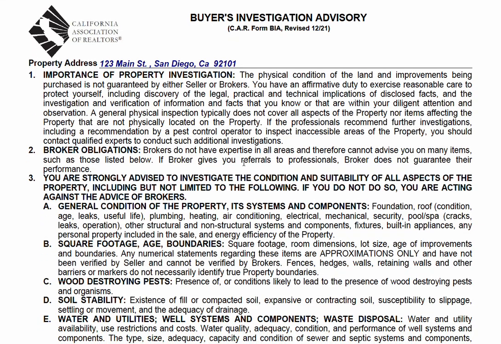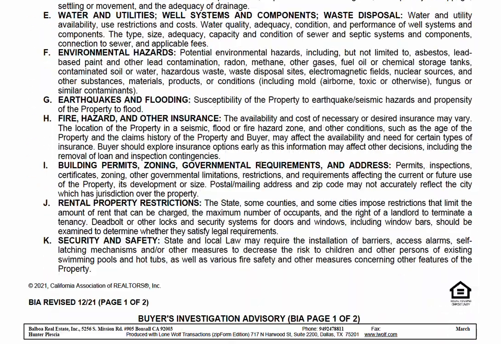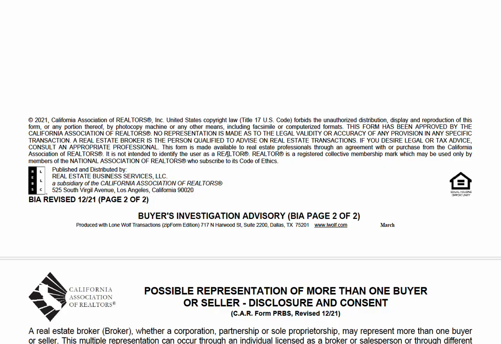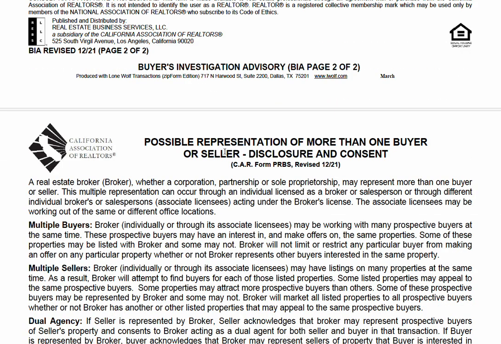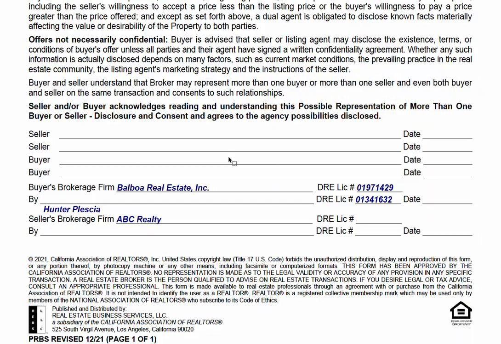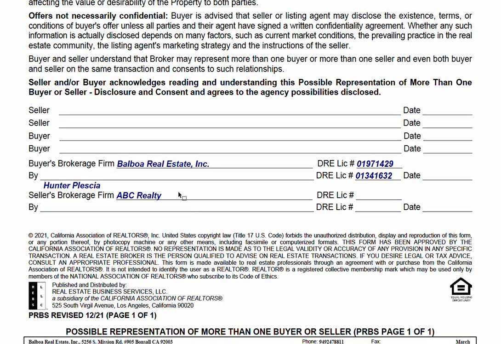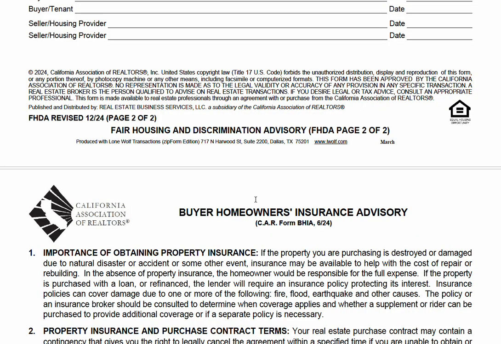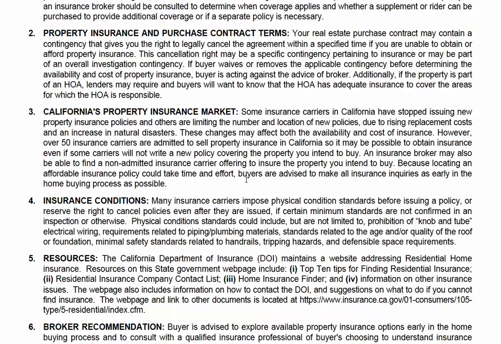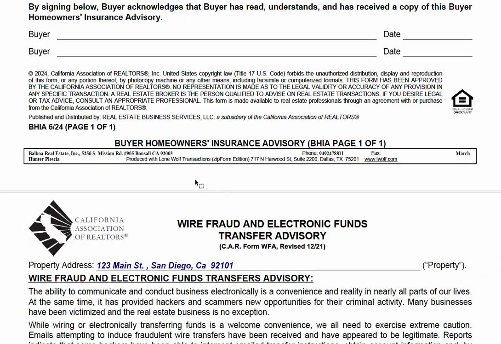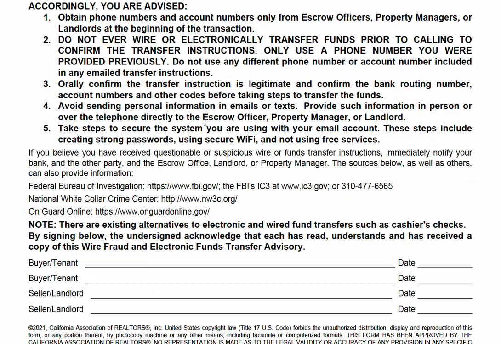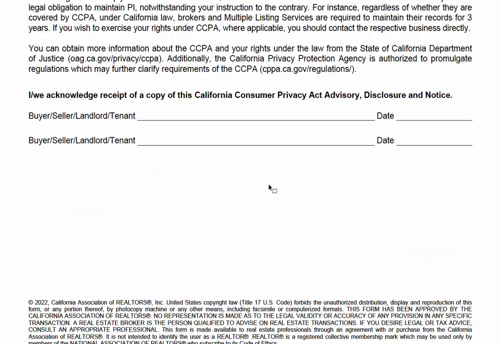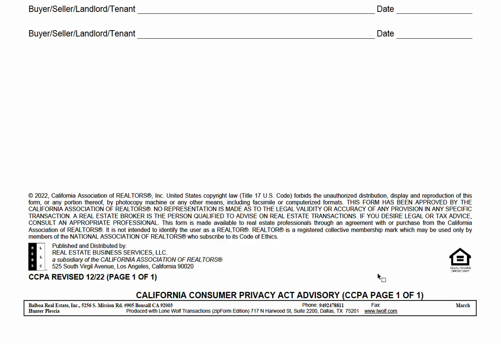We're on page 20 of 27. These are just advisories, disclaimers, disclosures, those sorts of things. Buyer's going to sign. It's for good measure that you pass this on to the buyer. You're going to sign this one, PRBS. Buyer's going to sign. Fair Housing Discrimination Advisory. Buyer's going to sign. Homeowners Insurance Advisory. Big problem in California, getting worse. Buyer's going to sign. Wire fraud. Always a problem. Buyer's going to sign. You're advising the buyer, letting them know. Consumer Advisory. That's it. 27 pages. We're through it.